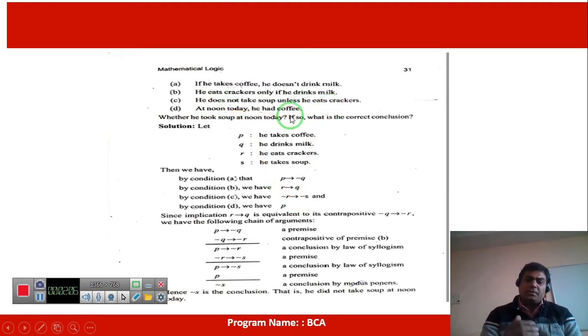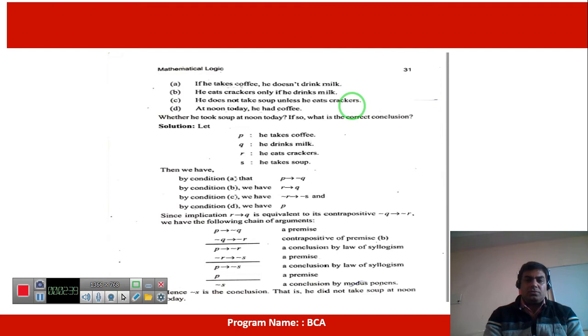This means that there is a person who has some different type of habit. He is saying that I will not go to bed until I drink tea or milk. There is some special habit. So the first condition should be completed first, then he will go to bed. So he is saying that he does not take soup unless he eats crackers. He does not take soup until he has eaten crackers. So he eats crackers first, and takes soup afterwards.